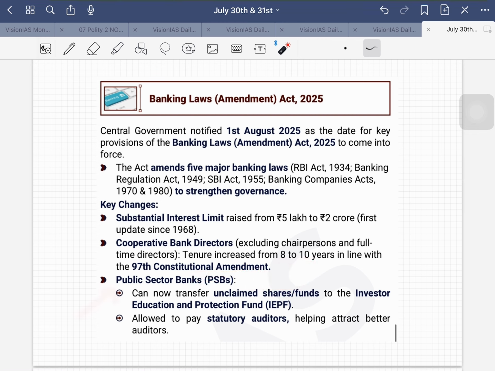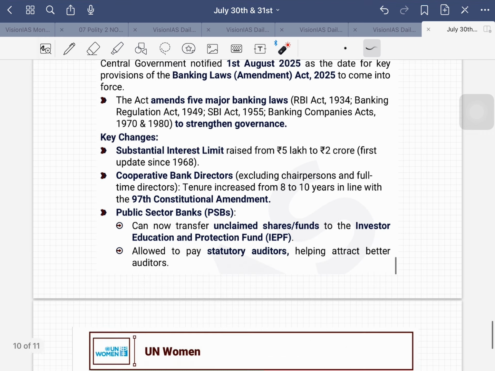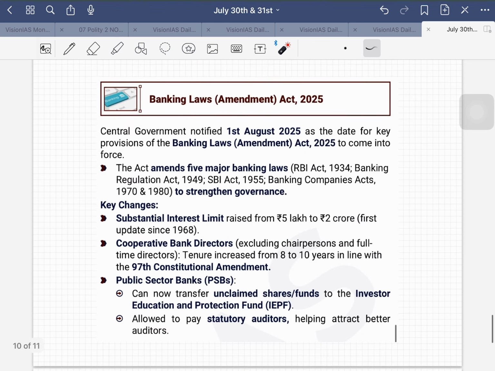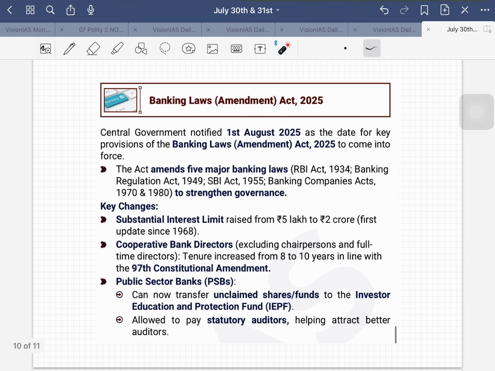And public sector banks can now transfer unclaimed shares or funds to the Investor Education and Protection Fund, and are allowed to pay statutory auditors more. If you are paying someone a good amount, what will happen? You will get a good service. So it will help attract better auditors. That's what it's about. Banking Laws Amendment Act 2025.